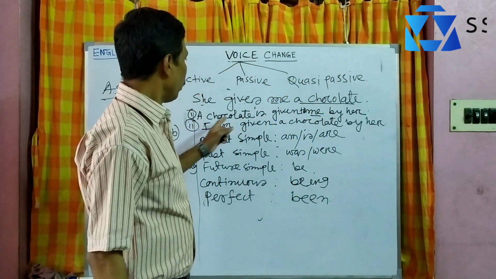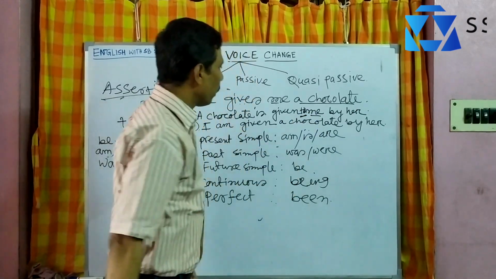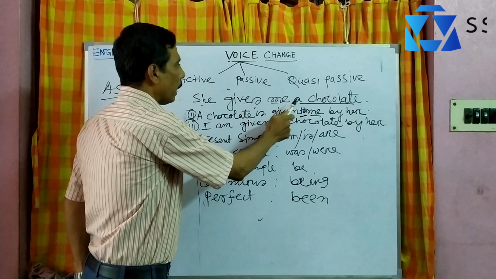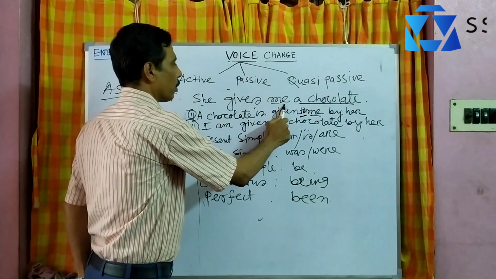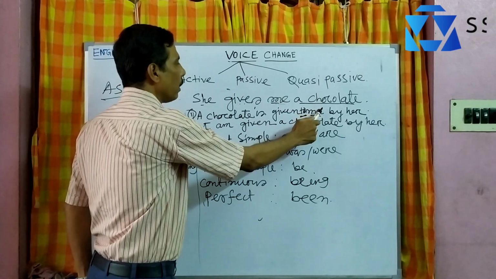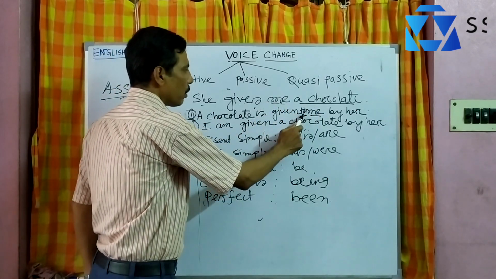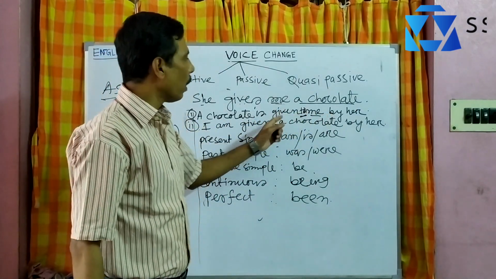Here, notice, a chocolate is given to me. There should be to. It is very important, because if the direct object comes in front of the indirect object, that means the non-human comes before the human being, you must use to. If you write a chocolate is given me by her, it is a wrong answer.